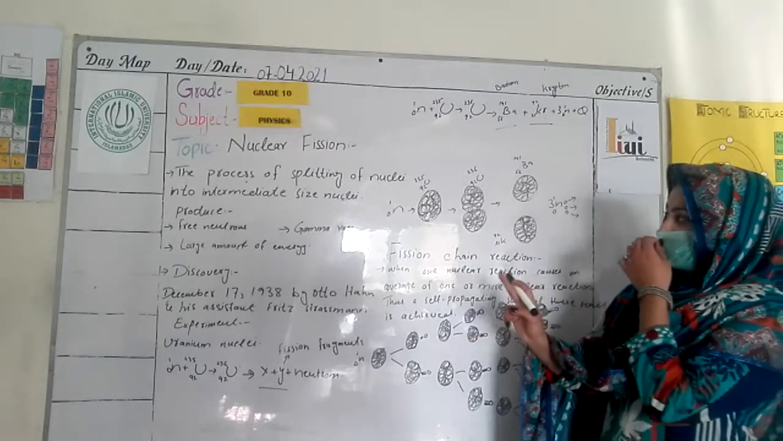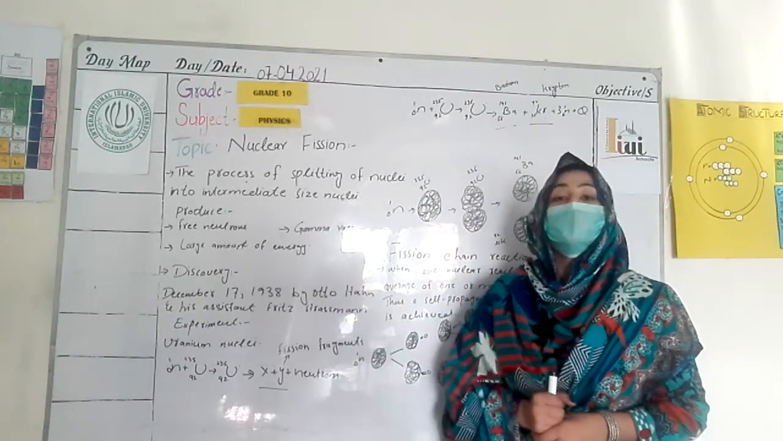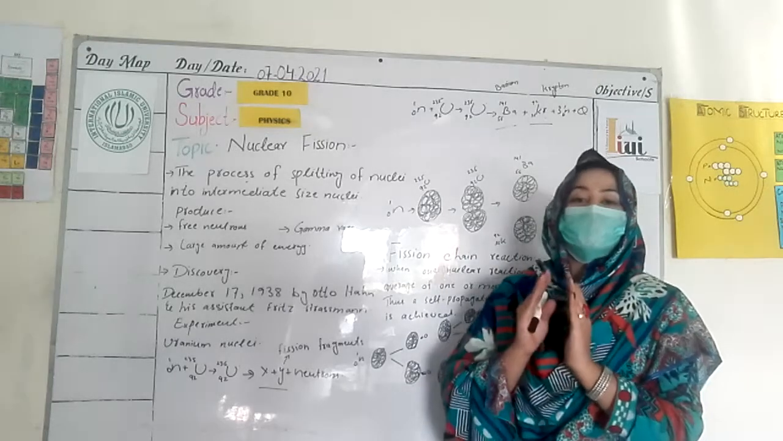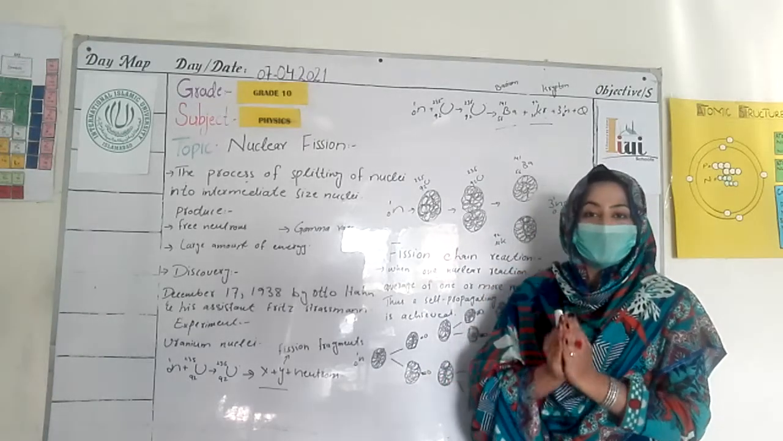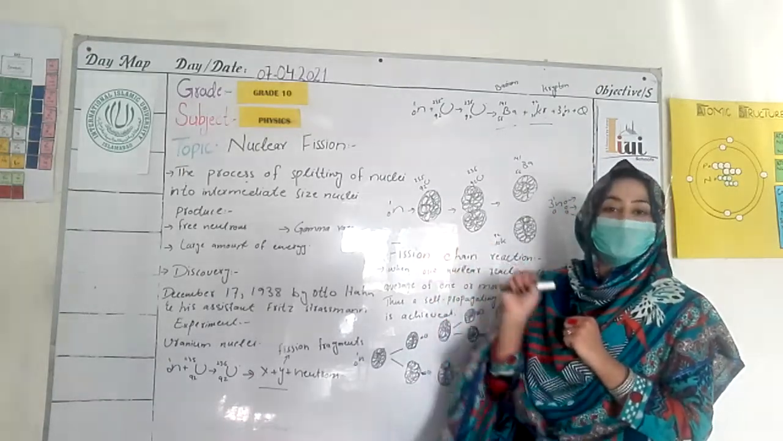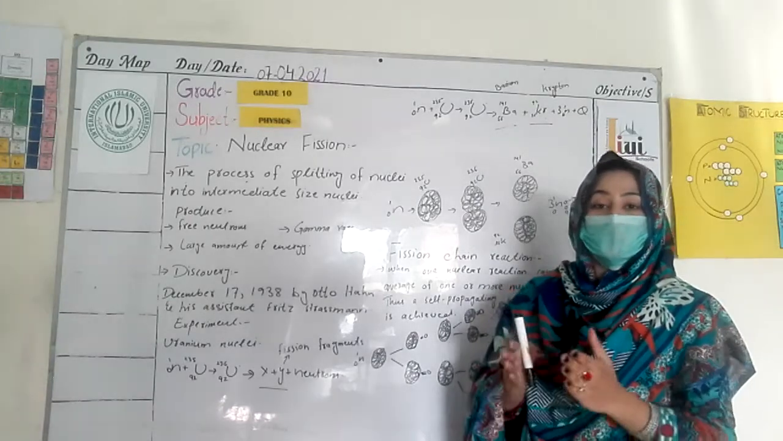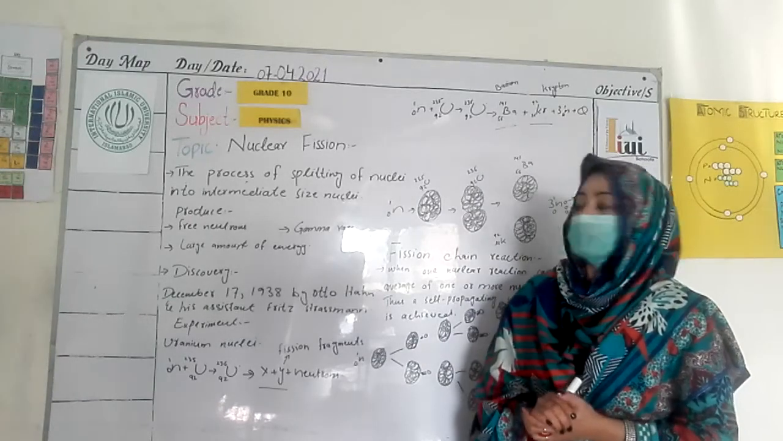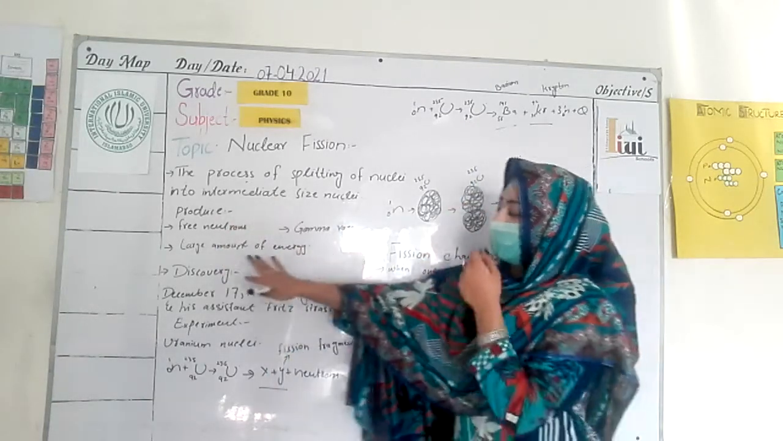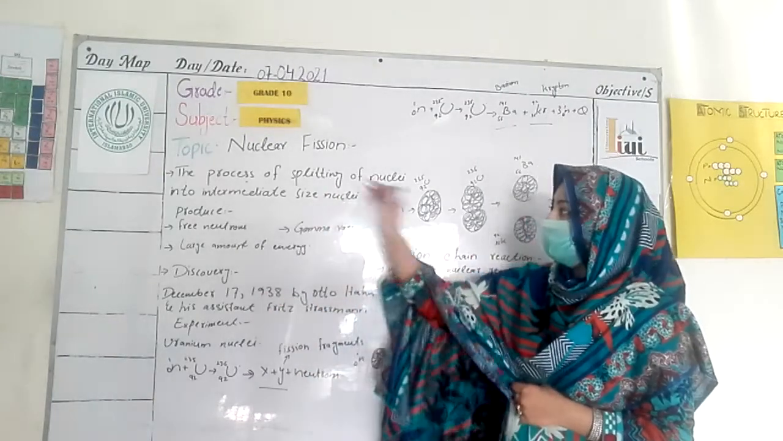It is the process of splitting a nucleus into intermediate-sized nuclei. What happens in nuclear fission? We have a massive nucleus that is split into two smaller nuclei. This process is called nuclear fission. During this process, a number of free neutrons, gamma rays, and a large amount of energy are produced. These three things are produced during nuclear fission.